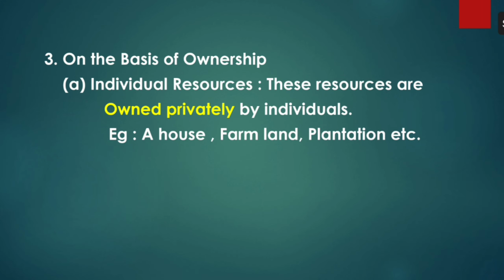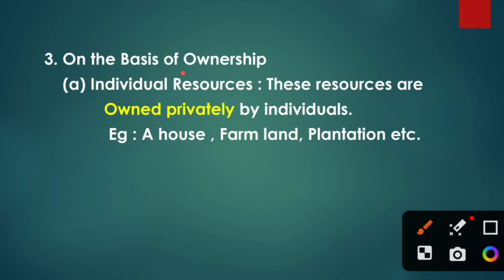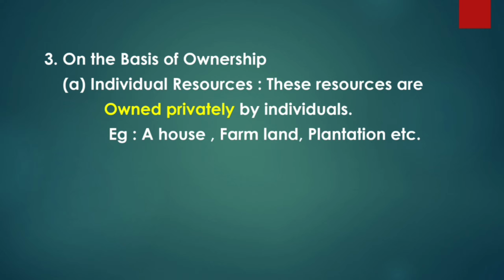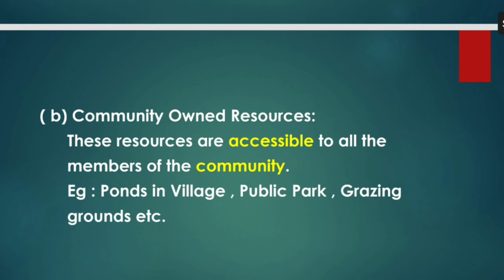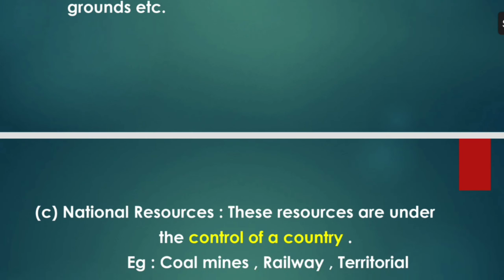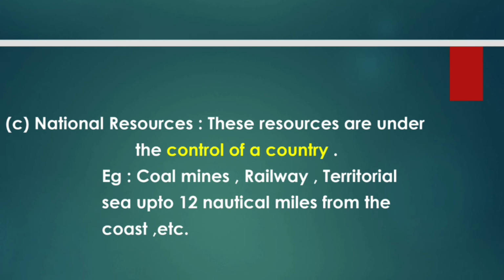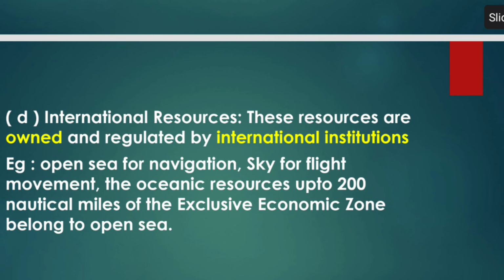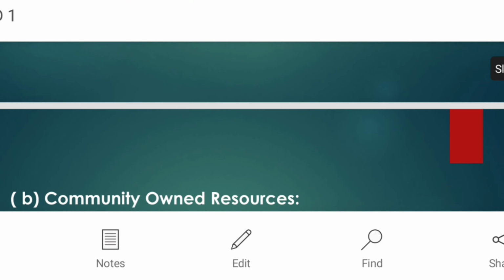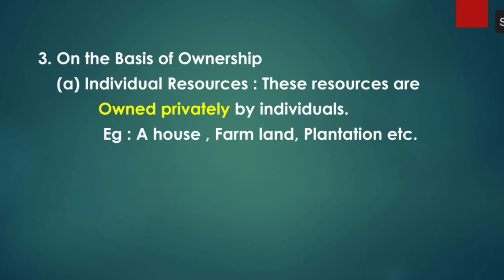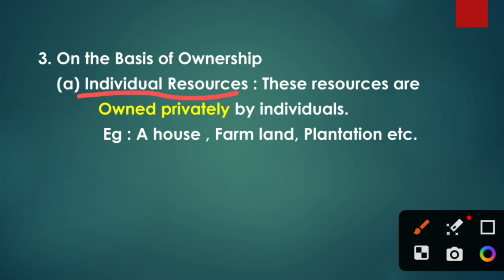Okay. Now the third category is the resources classified on the basis of ownership. So ownership means who owns it, whether the resources are individually owned, or owned by the community, or whether it is a national resource or an international resource. So let's discuss each in detail. On the basis of ownership, let's discuss the first category, that is individual resources, which means that here the resources are privately owned by the individual.